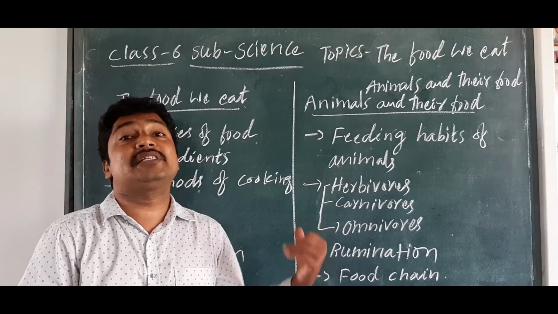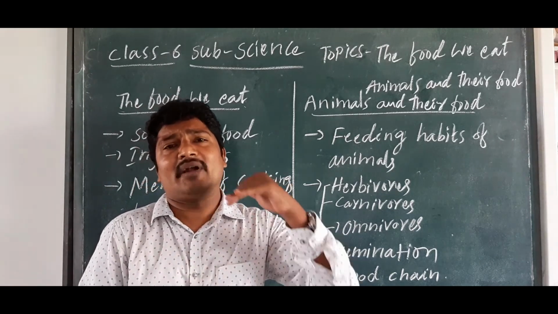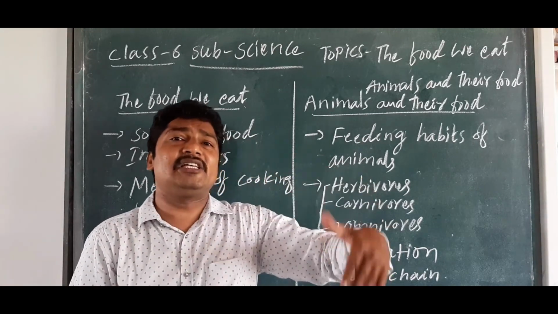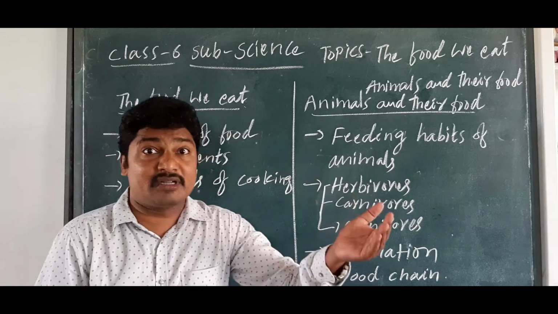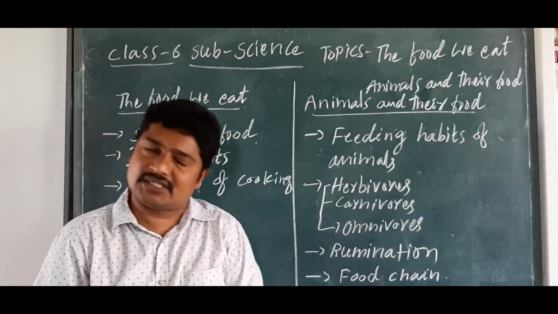So we should preserve the food materials, isn't it? That is also one kind of thing which helps when an area is not suitable; we can take food from some other places also.